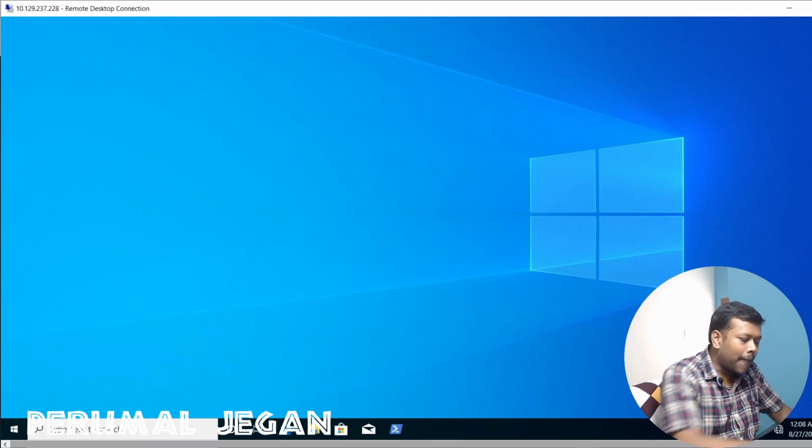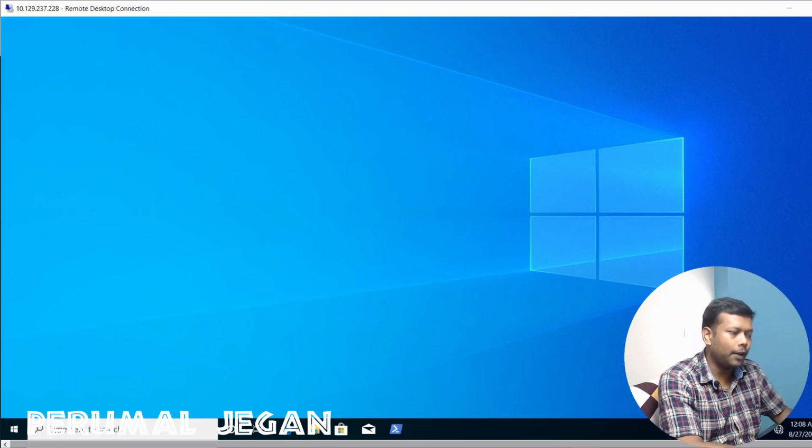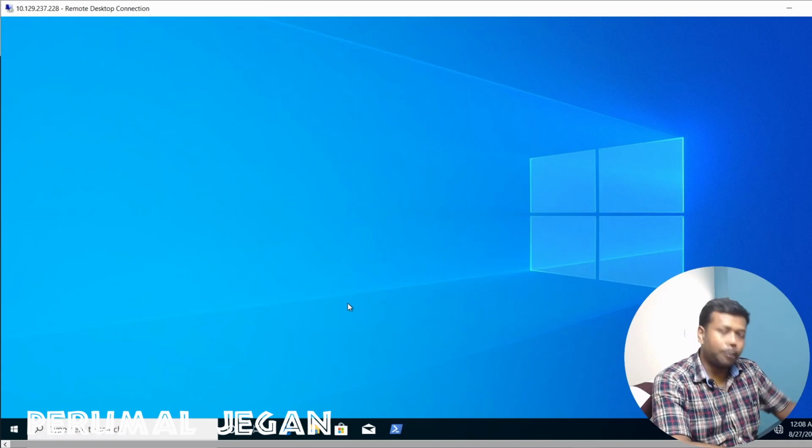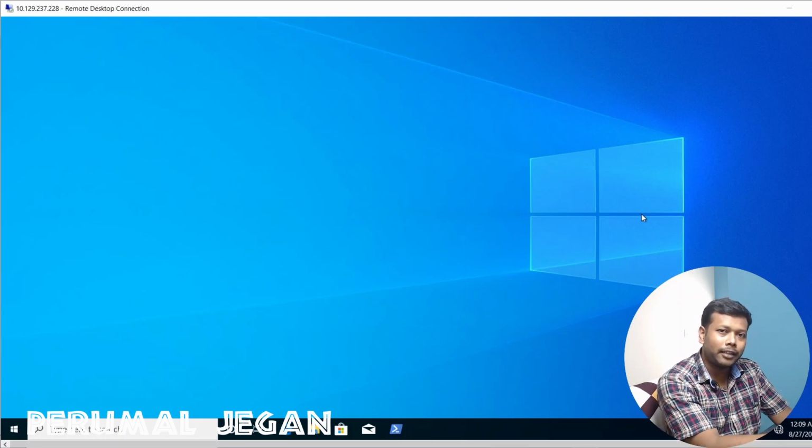And I'm able to log in by entering the username and password because there is a service which regulates the user logins. And I'm able to log any sort of actions that I'm performing on this machine because of the Windows diagnostic service running at the backend. And my machine is up to date with the security patches because of the Windows update service running at the backend. I'm not doing the manual update in Windows.